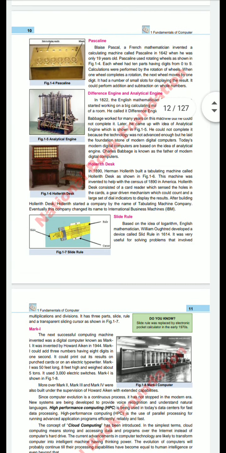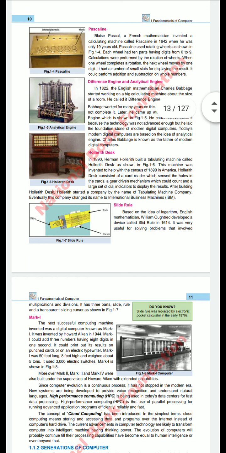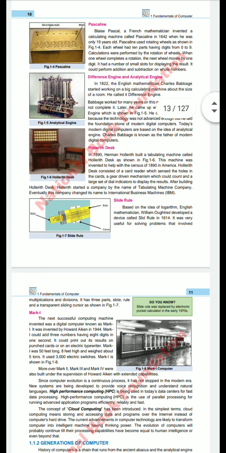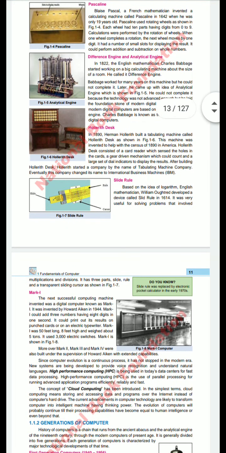Pascaline. It was named Pascaline after the scientist Blaise Pascal, a French mathematician, who invented the calculator machine called the Pascaline in 1642 when he was only 19 years old. Pascaline used rotating wheels as shown in figure number 1.4.